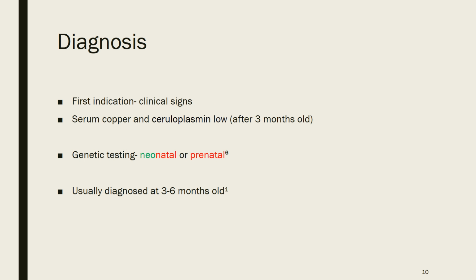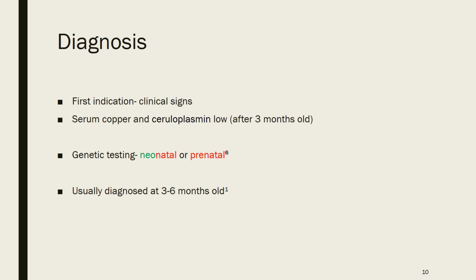So in terms of diagnosis, the first indication that there may be a problem usually arises from clinical signs, so the lack of development, the seizures, all indicating that there's some kind of problem. But it's quite difficult to pinpoint Menkes disease unless you know there's a family history, because of its rarity. So serum copper and ceruloplasmin are usually low, but this is only after the age of 3 months old, and before this time they may be within normal range, so this test is only useful after 3 months.